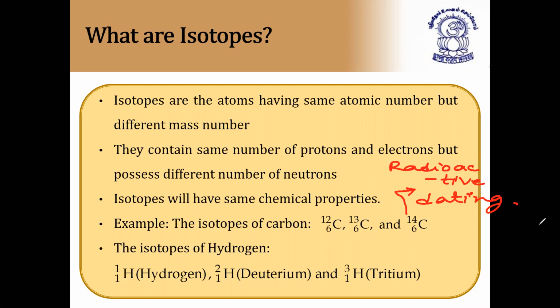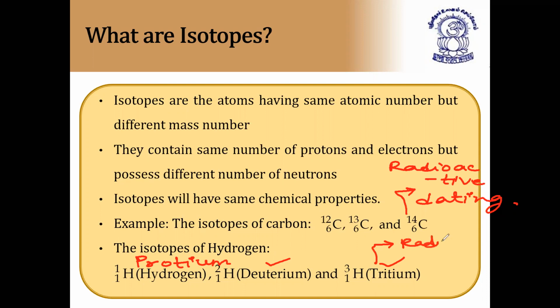Next, isotopes of hydrogen. We have hydrogen isotopes. One is protium. 1H1 is called protium. Here I'm writing protium. Next, we have isotope 1H2, that is deuterium. It is given already. And 1H3 is tritium. And tritium is radioactive in nature. The radioactive isotope of hydrogen is tritium.